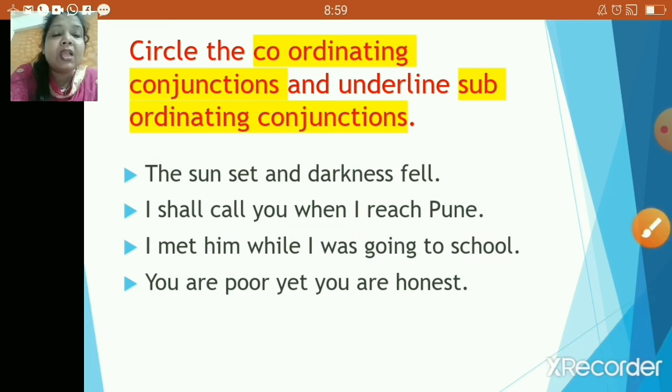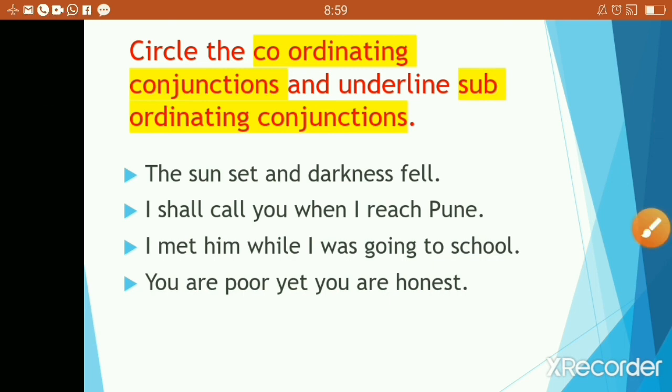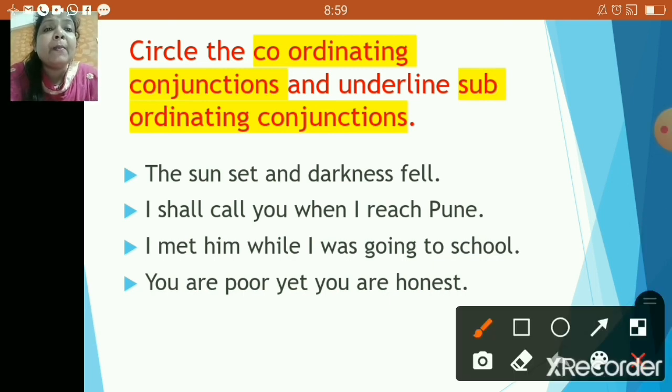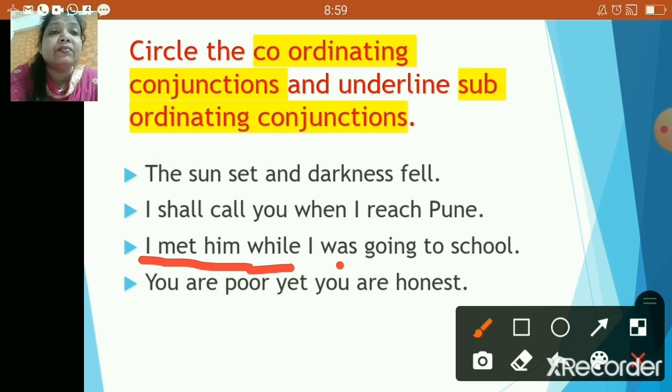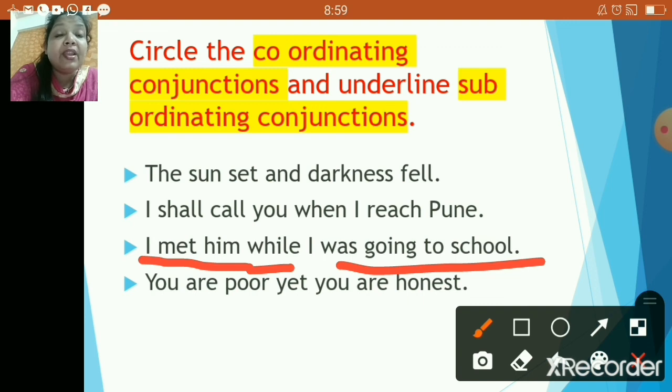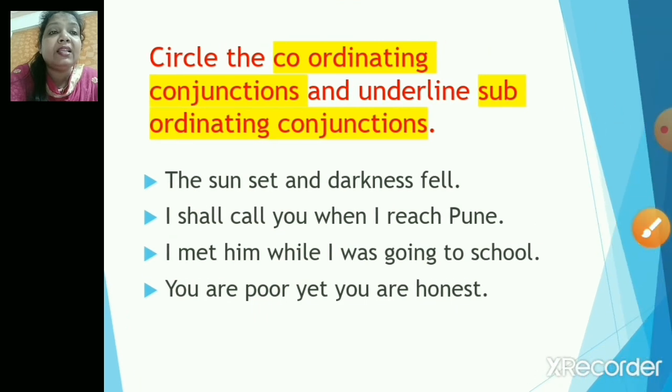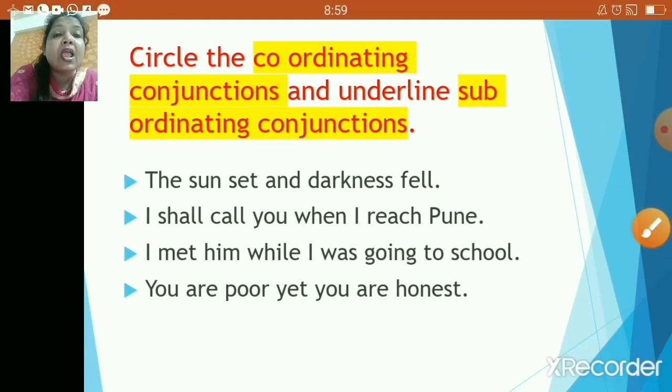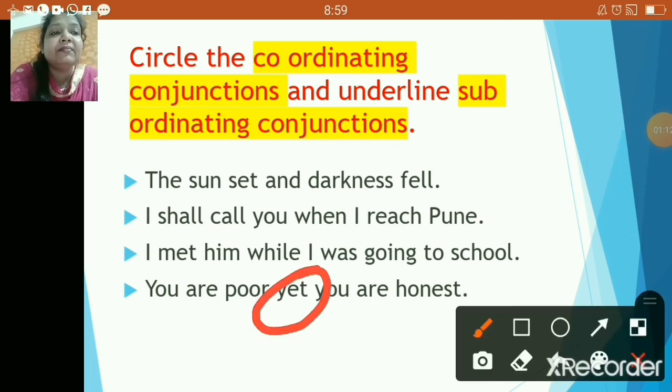Now the next one. I met him while I was going to school. Let us check out the dependent and independent clause, children. Okay. So yes, children, over here, this is also a subordinating conjunction. So "while" is your subordinating conjunction. Now the next one. You are poor yet you are honest. So yes, this is a coordinating conjunction. So yes, children, we have to circle the coordinating conjunction, right?